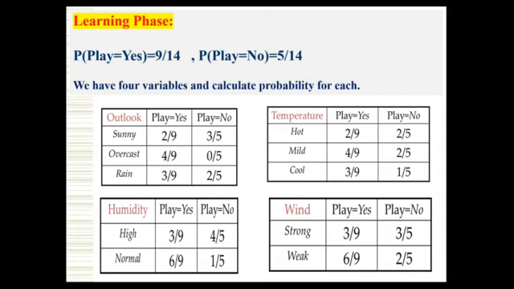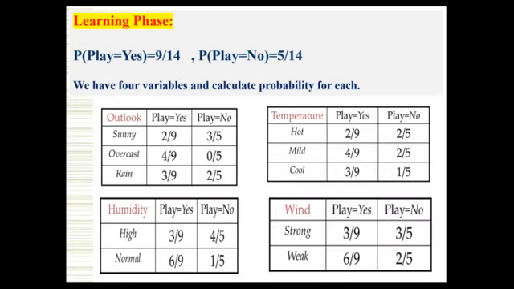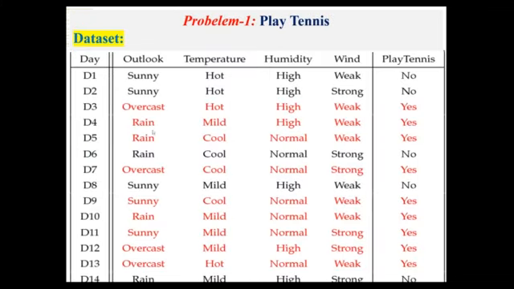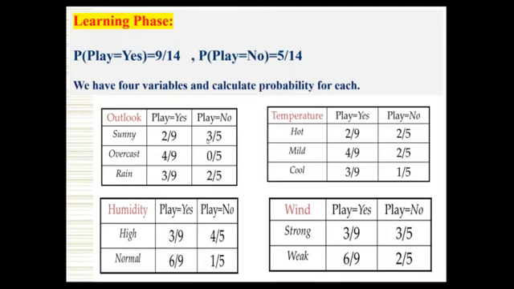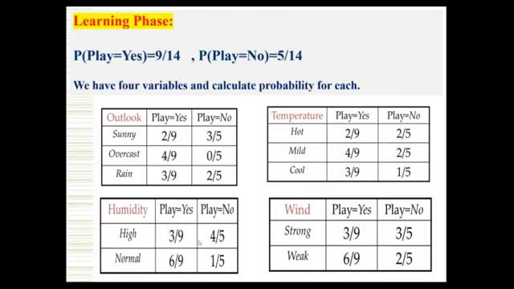So 9 days we play tennis, that is the conclusion, and 5 days it is not possible to play tennis. Now whenever outlook value is sunny, play tennis yes is 2 by 9. Out of 9 days of play tennis, sunny occurs 2 times. Similarly, play tennis no is 3 by 5, since out of the 5 no's, sunny occurs 3 times. And overcast is 4 by 9: out of 9 times play tennis yes, overcast is available 4 times.